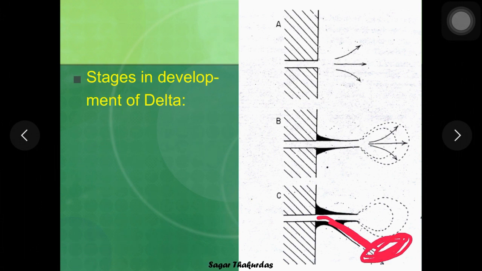So this is the characteristic feature of prograding delta or river dominated delta, which is also called as high constructive delta.